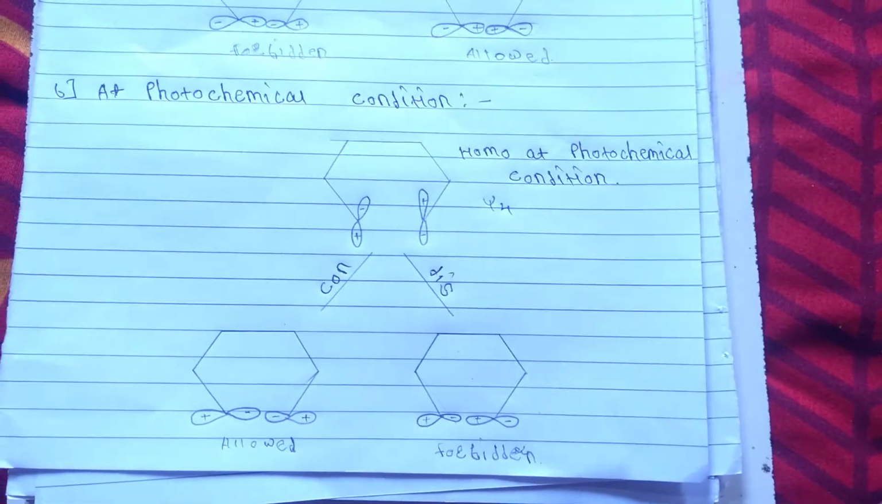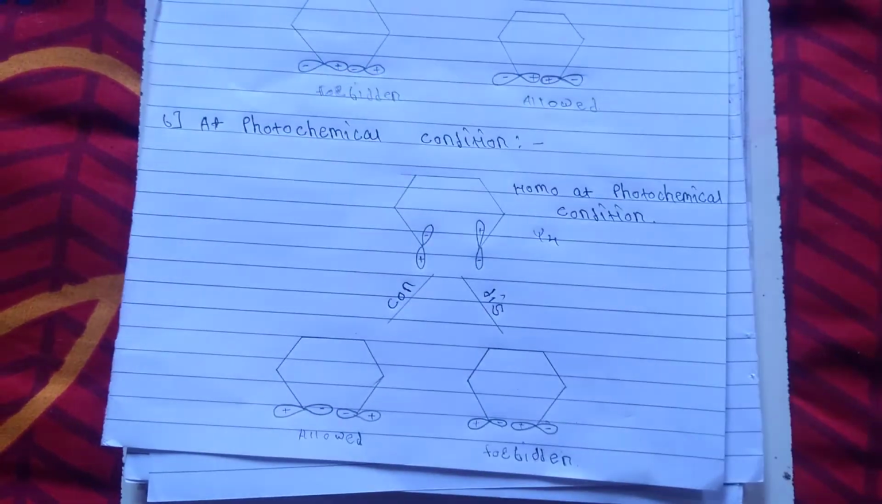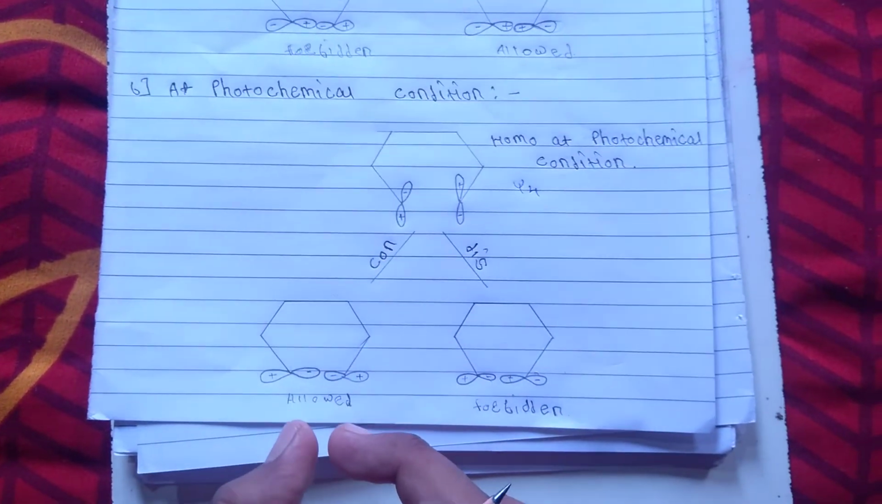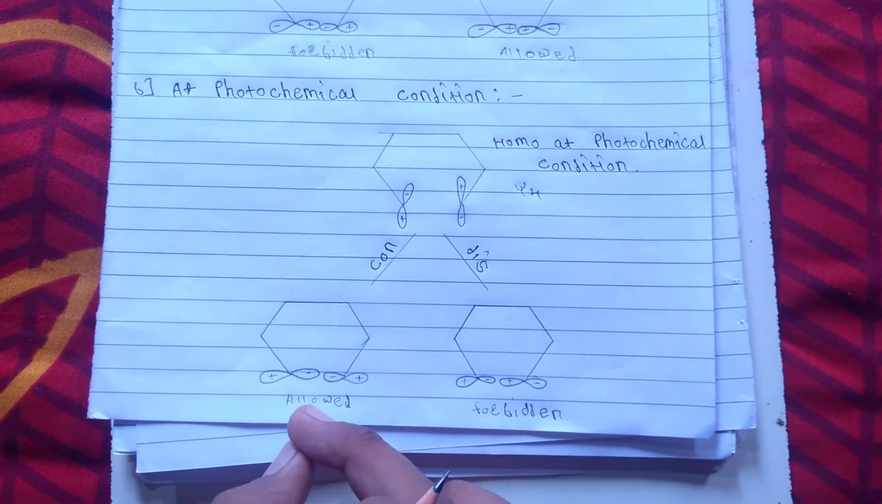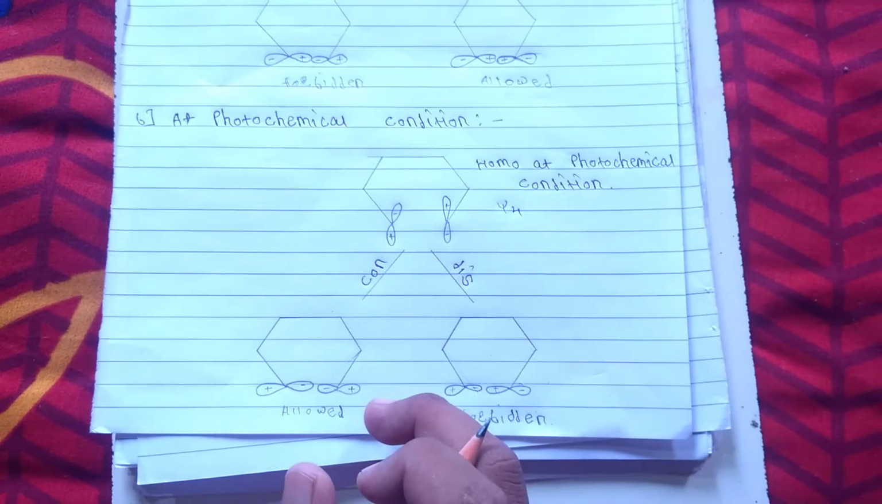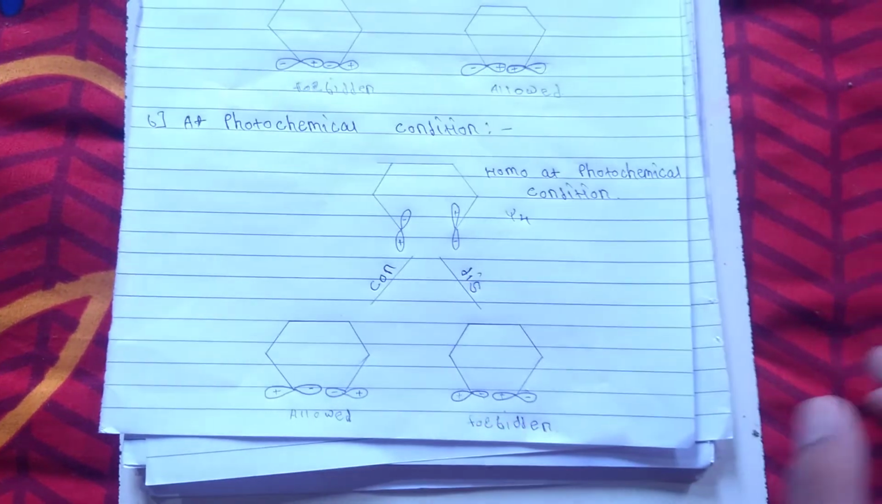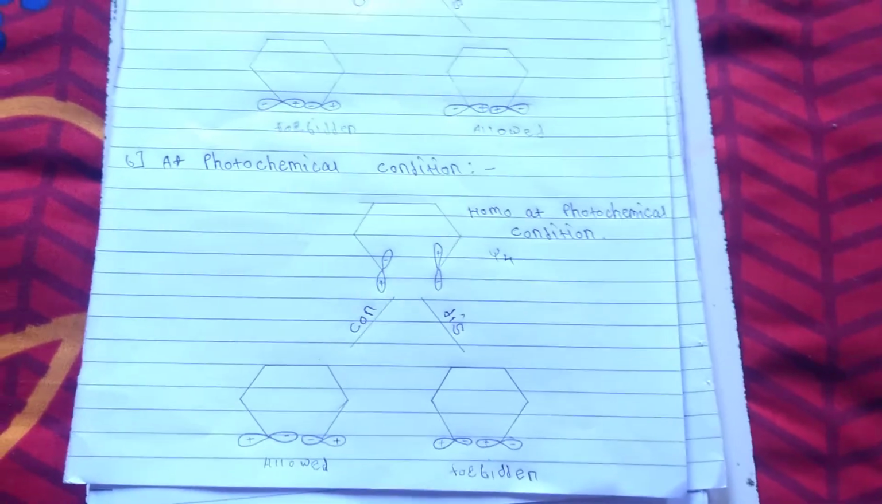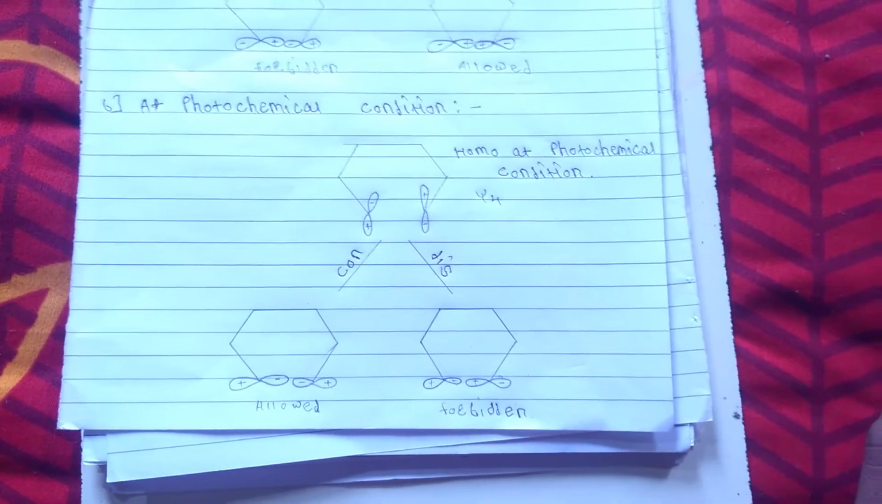The disrotation is forbidden. So at the photochemical conditions, the two lobes of the same sign can interact in the conrotation, and so the bonding approach occurs at the photochemical condition by the conrotation, and the disrotation is forbidden at the photochemical condition of the 4n+2 electrocyclic reactions.